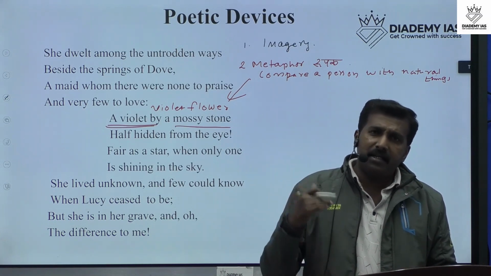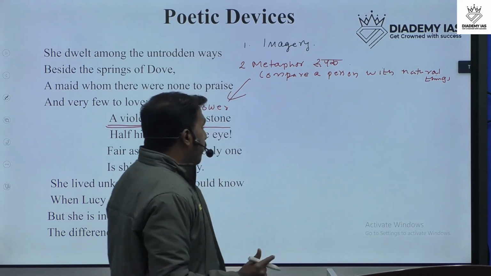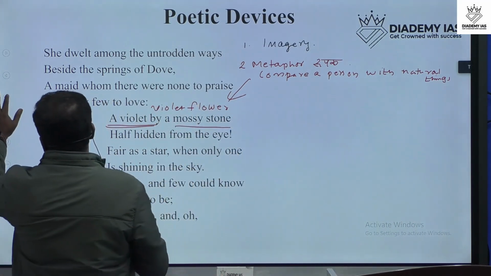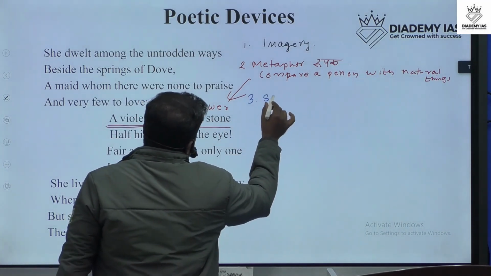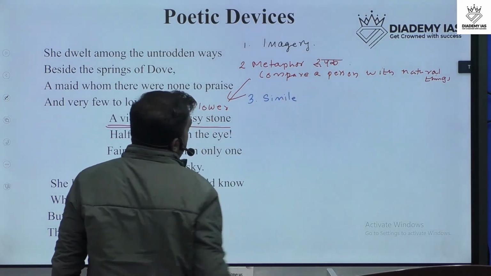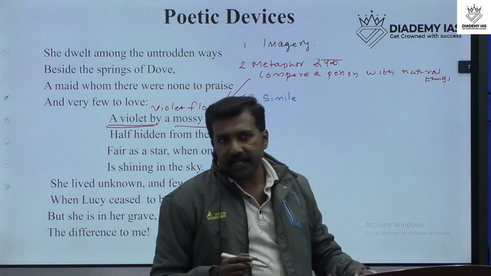Then the third important device Wordsworth used in this poem is simile. What is simile? Simile means ubama.